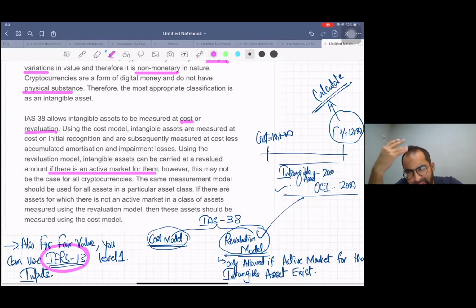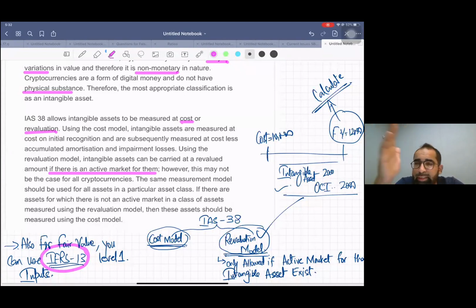So finally we came to IAS 38, and cryptocurrency meets the definition of intangible asset, the three words: identifiable, yes; non-monetary, yes; and number three, without physical substance. All these conditions fit cryptocurrency. That's why IAS 38 is the solution.